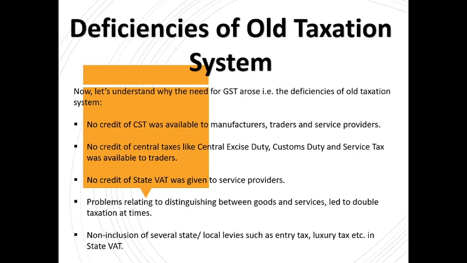You will learn it further, because especially in schedule 1 and 2, you have been given various rules and regulations, and even in the Act, which can be used in case of confusion to decide if a product falls under goods or services.